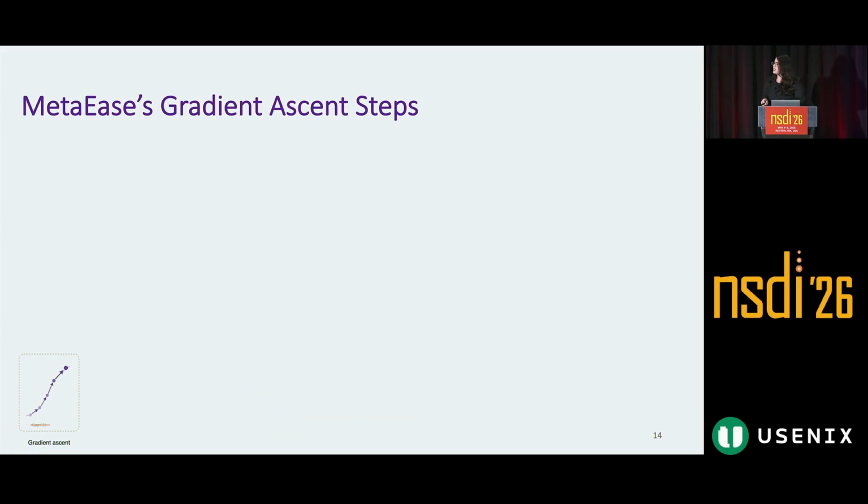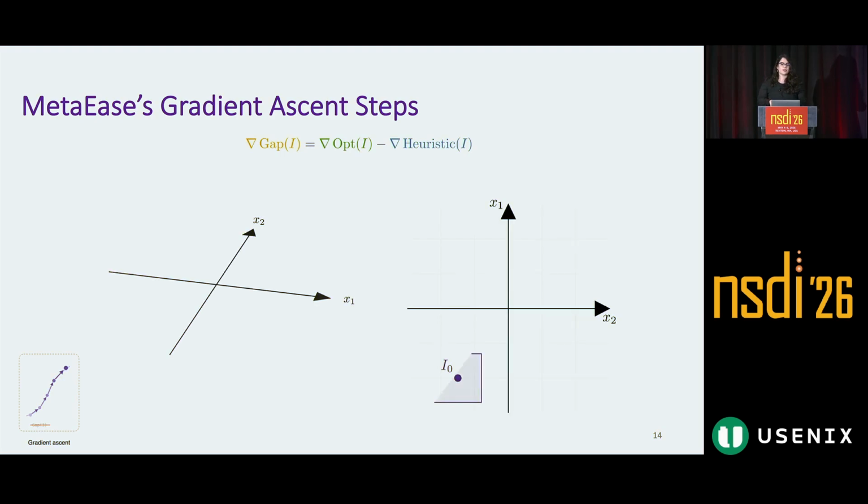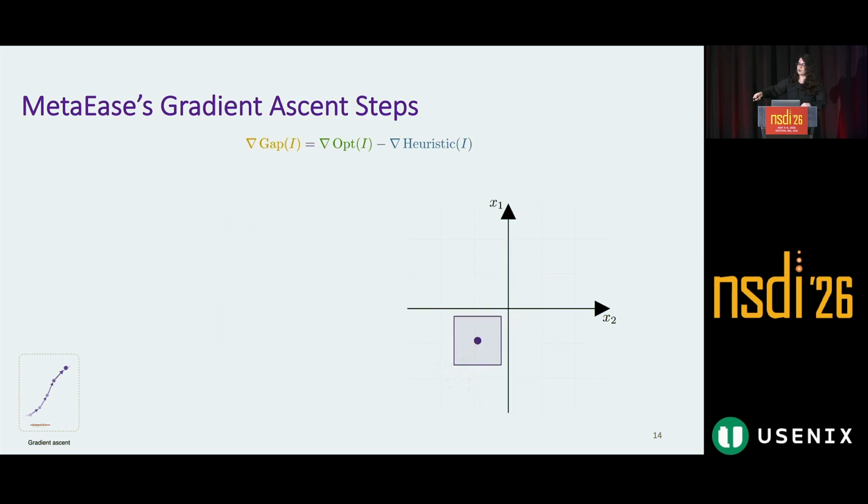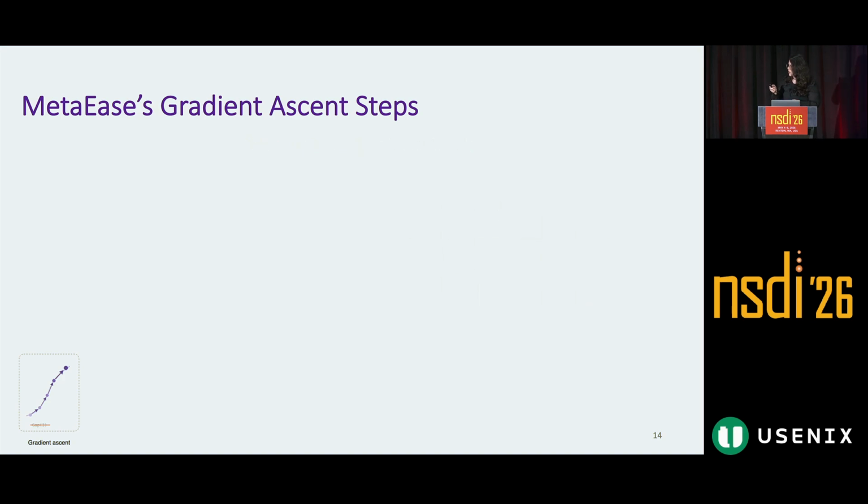Now let's see the full gradient ascent in motion in MetaHeuristic. We start at some point, let's say I0. In a local neighborhood around it, we sample heuristic. We fit a Gaussian process. We estimate the gradient of heuristic. Separately, we estimate the gradient of optimal. We subtract to get the gradient of the gap, and we move in that direction. We get the next point I1. We repeat the same thing: sample, fit, estimate, subtract, and move. This way, I showed you 3 iterations of how we move in the gap space without computing the gap function.